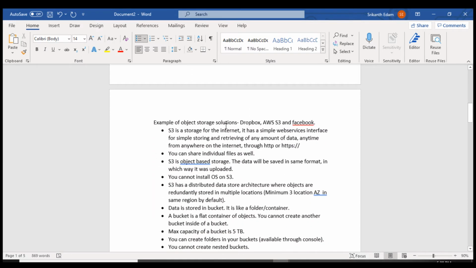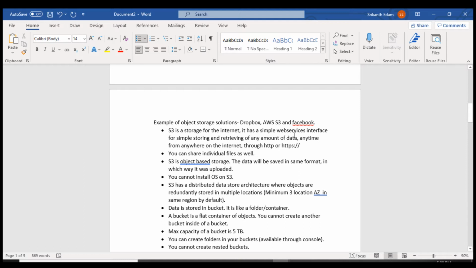Examples of object storage solutions: if you upload any picture to Facebook or any other website, it may be saved in Amazon S3. They may be using Amazon S3 or a different type of storage, but you can refer to it as an example. Dropbox is another. S3 is storage for the internet.